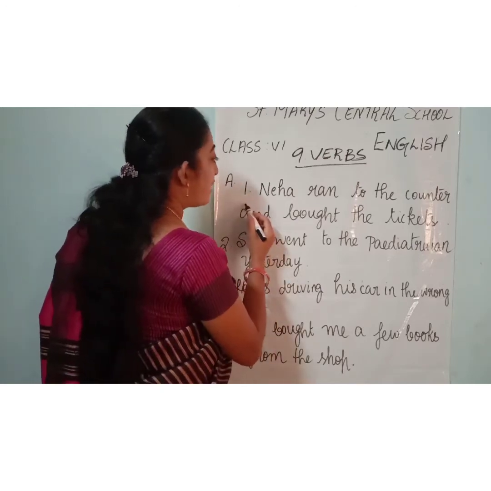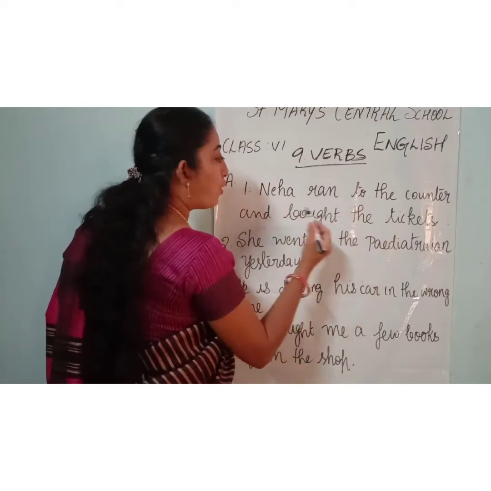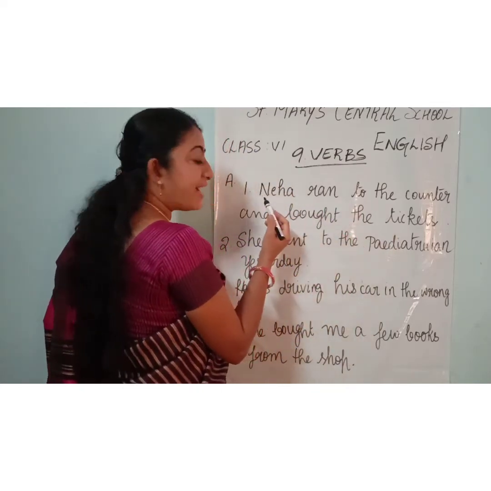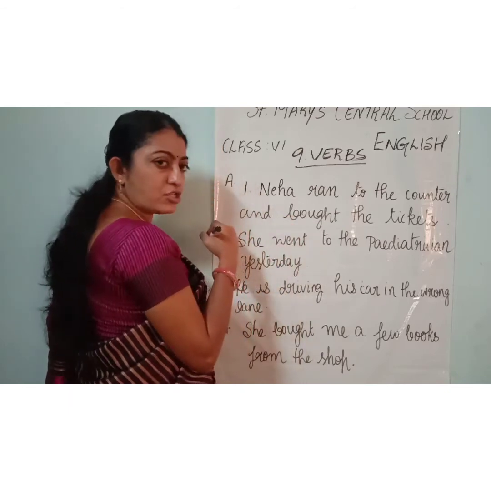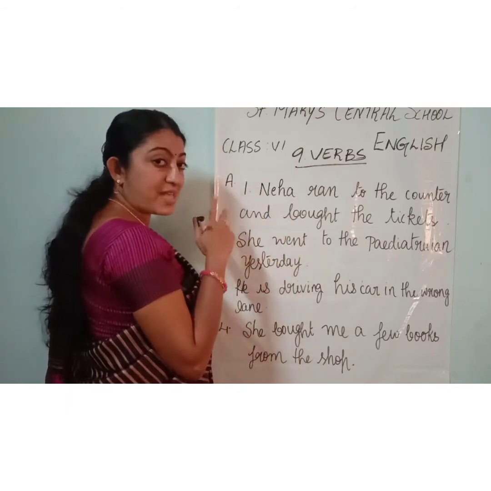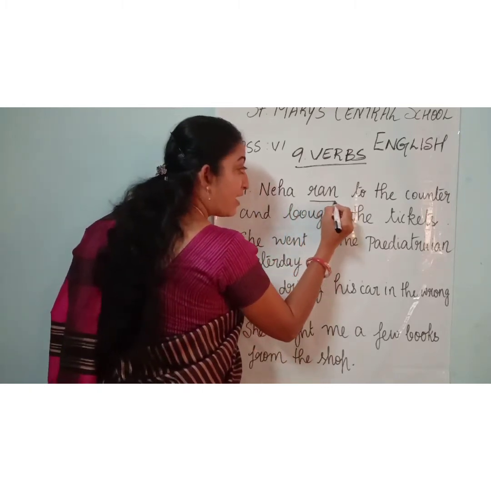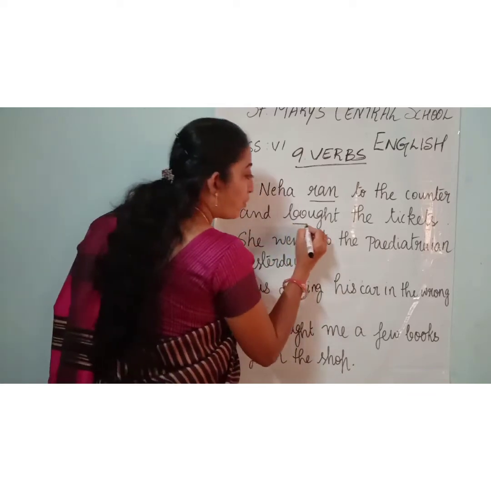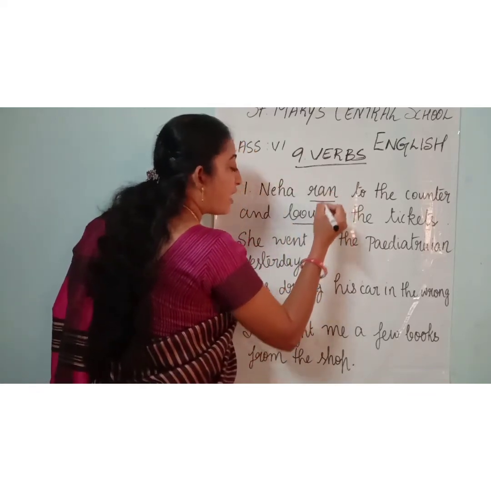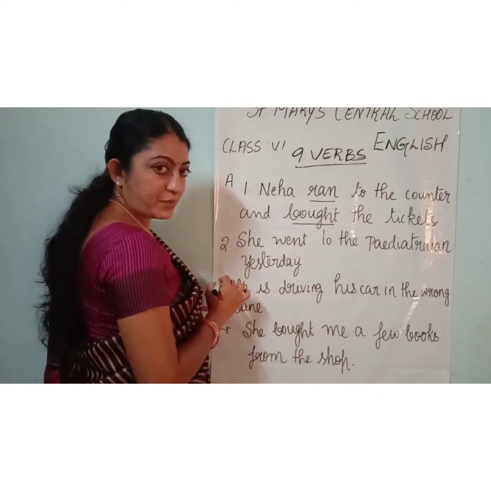Look at the first one. Neha ran to the counter and bought the tickets. What did Neha do? Yes, she ran to the counter. And what did she buy? She bought the tickets. So what was the action done by her? Yes, she ran. And what else did she do? She bought the tickets. So ran and bought are the verbs. Right? Is it clear?